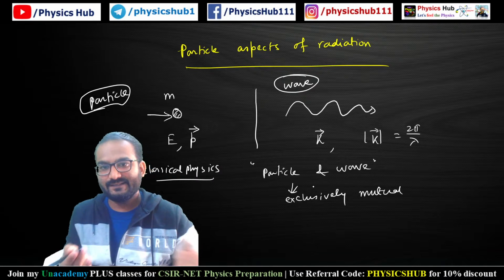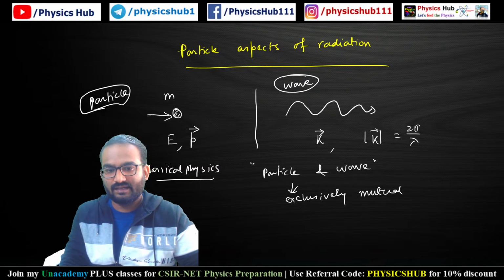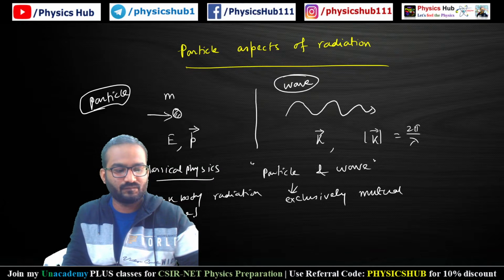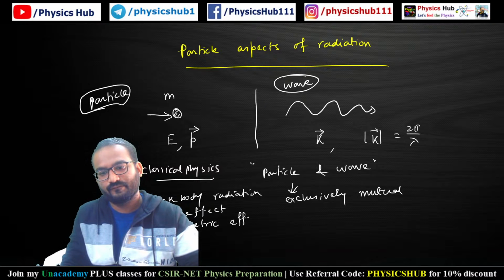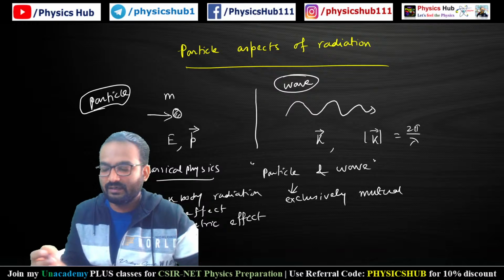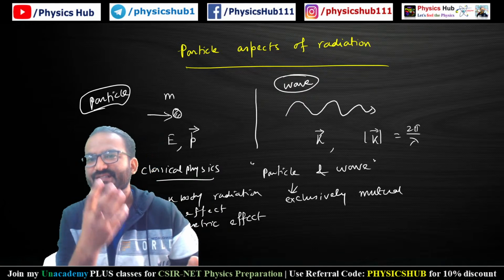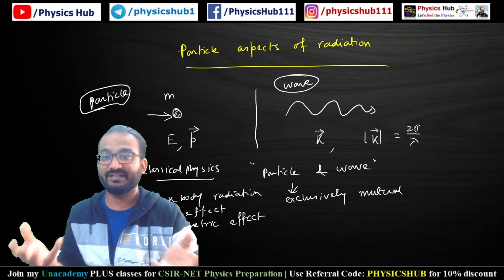By taking this rigid concept, certain phenomena like black body radiation, Compton effect, photoelectric effect could not be explained, if radiation is considered to have only wave-like nature.